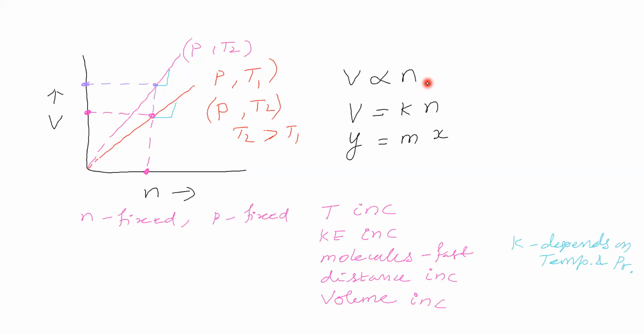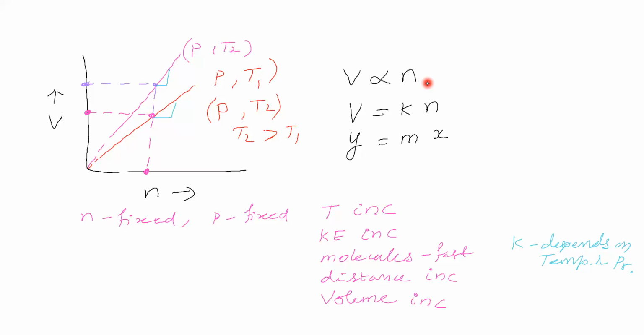We can apply these laws to all the naturally existing gases, provided you do some correction. Why do we want to do correction? Because of interaction among the gas molecules, the attractive force among the gas molecules. So only for that we have to do correction.